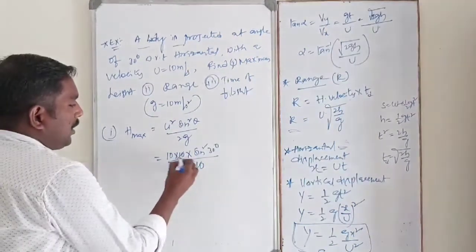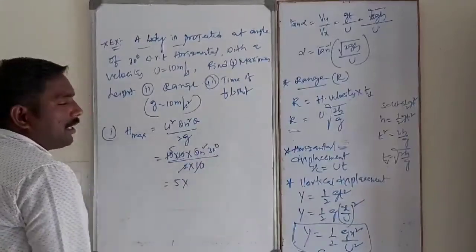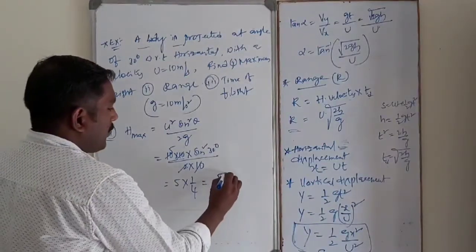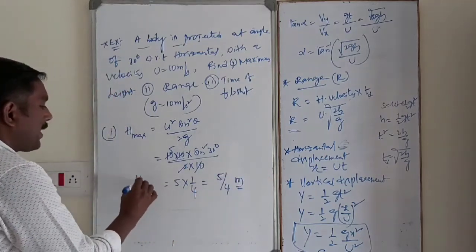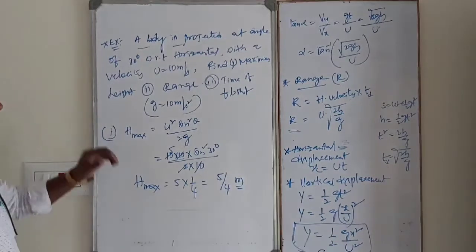So 10 cancels, 2 ones are 2, 2 fives are 10. So 5 into sin 30, 1 by 2 whole square, that is 1 by 4. That is 5 by 4 meters. This is the h maxima, the maximum height.